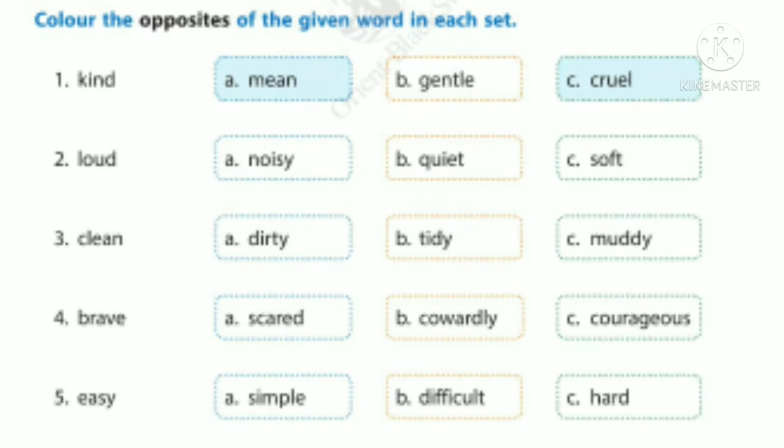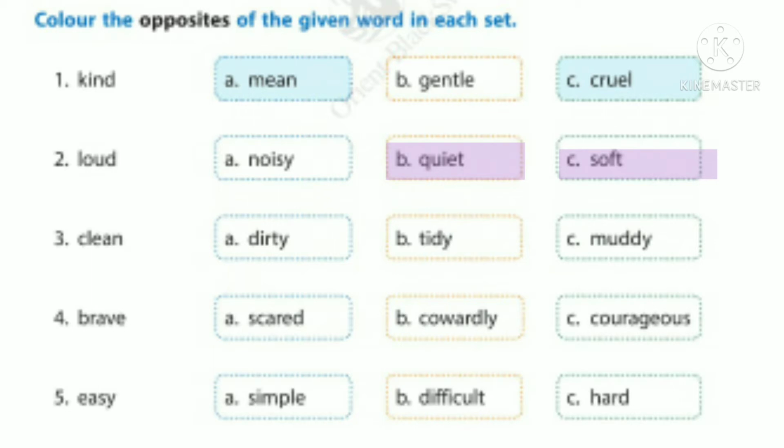First word kind and the options mean, gentle, cruel. Here you need to identify the opposites meaning. The first one is already completed. Kind opposite, mean and cruel. And second one loud. Your options noisy, quiet and soft. Which is the opposite of loud? Loud means noisy. So the opposite of loud is quiet and soft.